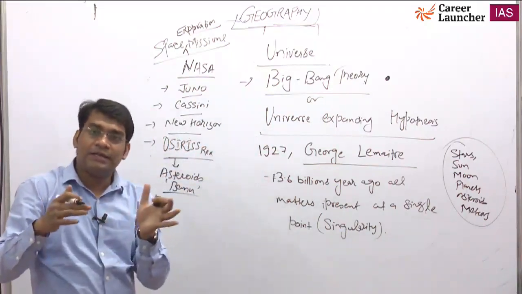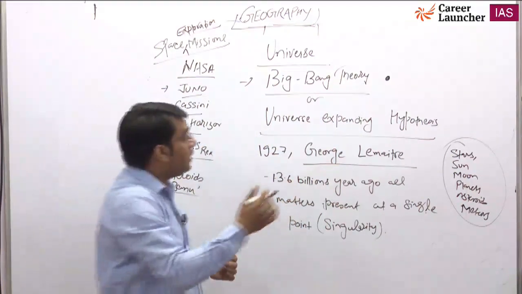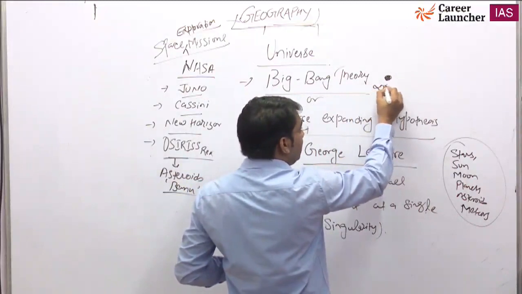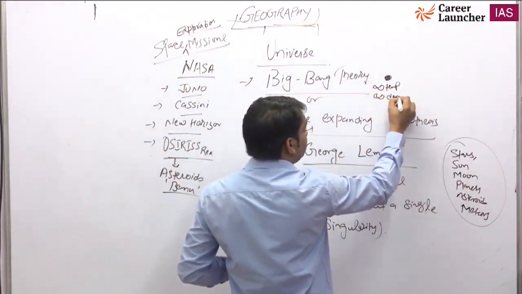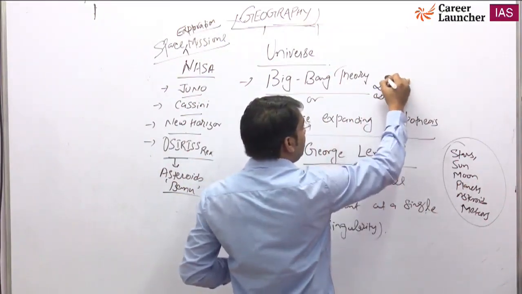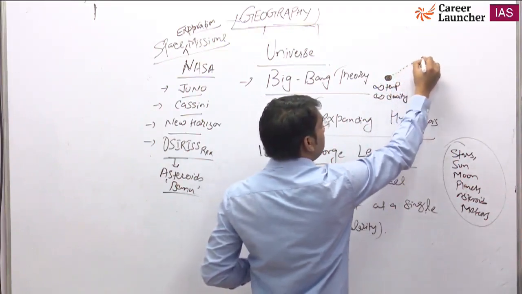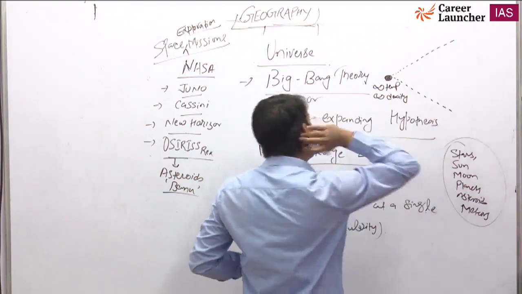Because of the event that happened 13.6 billion years ago, the scientists said there was infinite temperature and infinite density. This exploded, and because of this explosion, we say the universe is expanding.